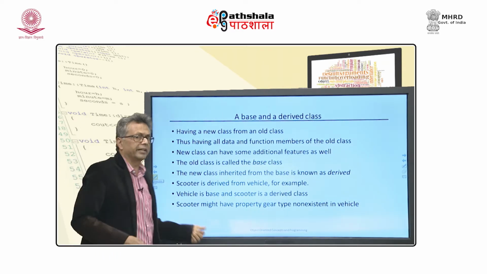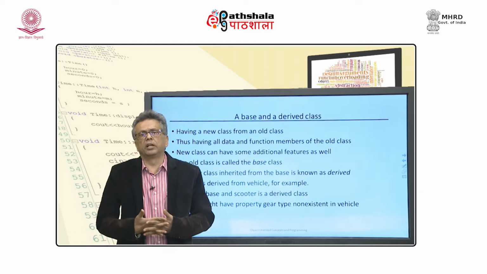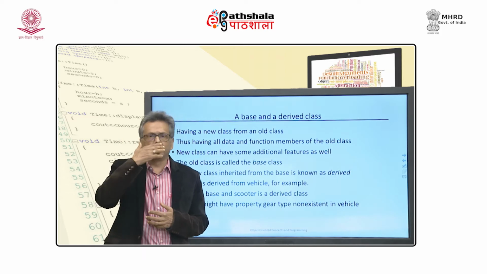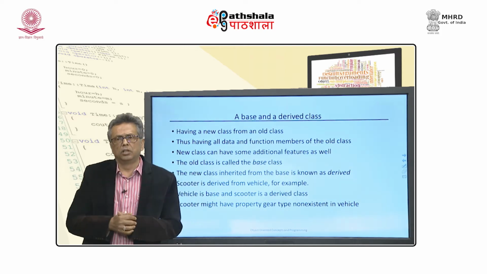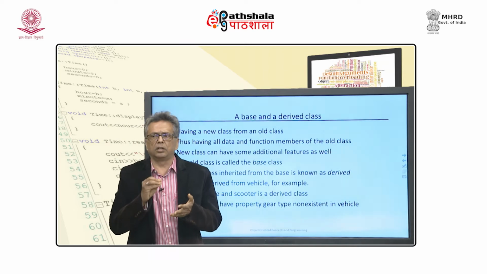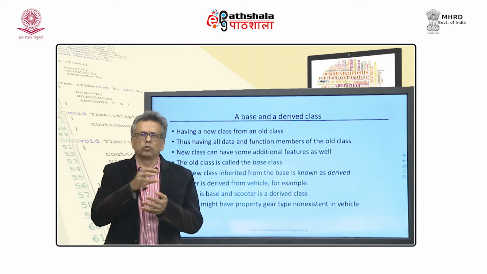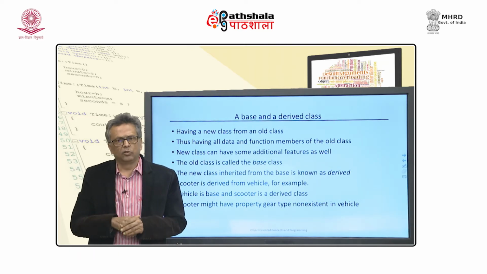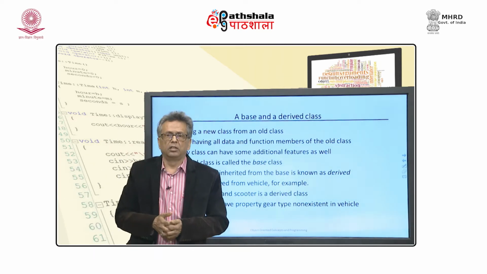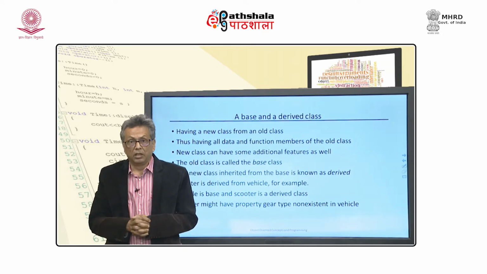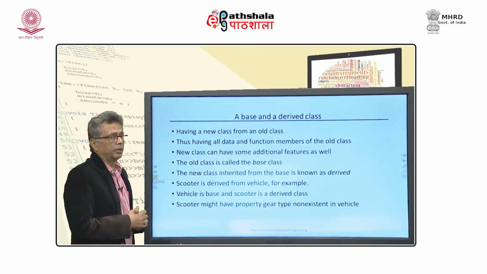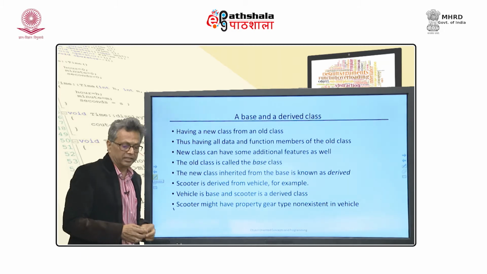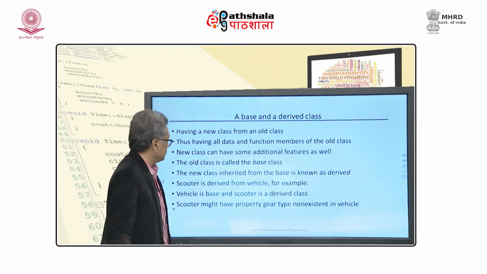For example, here is an example given. We define a class called vehicle, and then there is a class called scooter, and you say that scooter is inherited from vehicle. So, it contains everything about vehicle, like vehicle registration number and RTO date and so on and so forth, owner's name and so on. It contains all that information inside. You do not need to redefine those members in the scooter class. Now, this is a real example of a case where inheritance makes sense, and it does not always make sense.